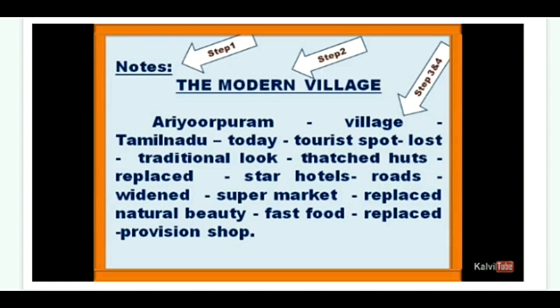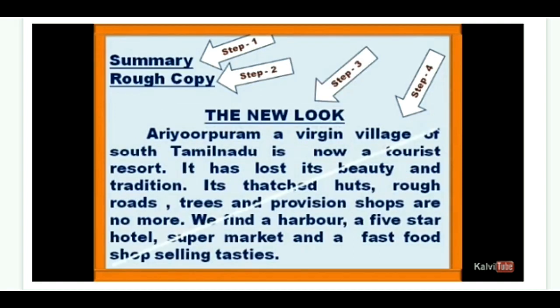After you finish that passage, next you are going to do the summary, rough copy. From the rough copy, the title. After writing your title, you are going to write a paragraph from the given passage. So, Airurpuram, a virgin village of South Tamil Nadu, is now a tourist resort. It has lost its beauty and tradition.